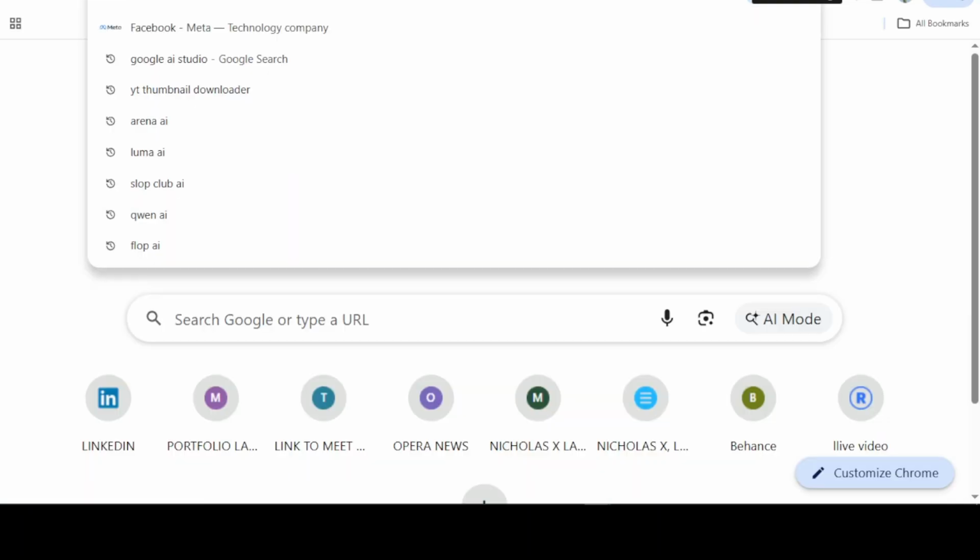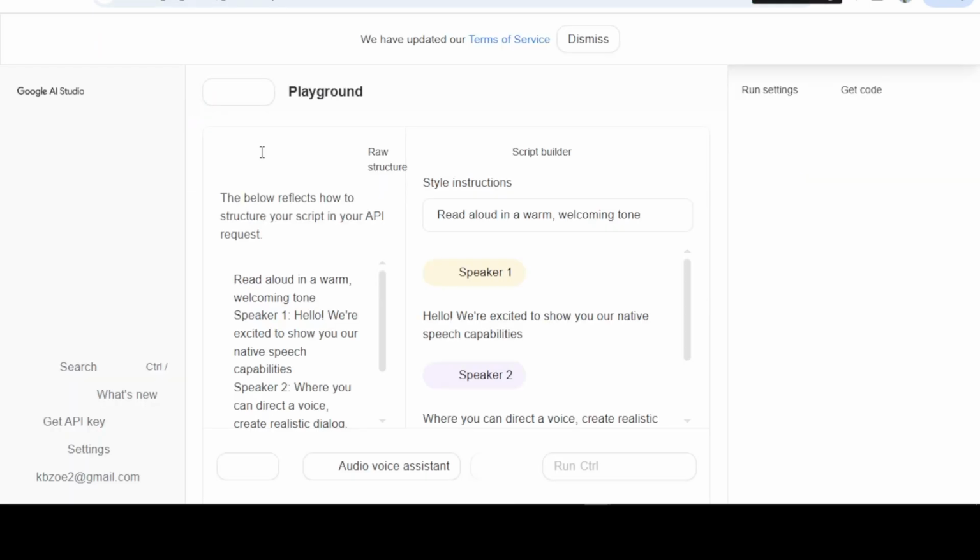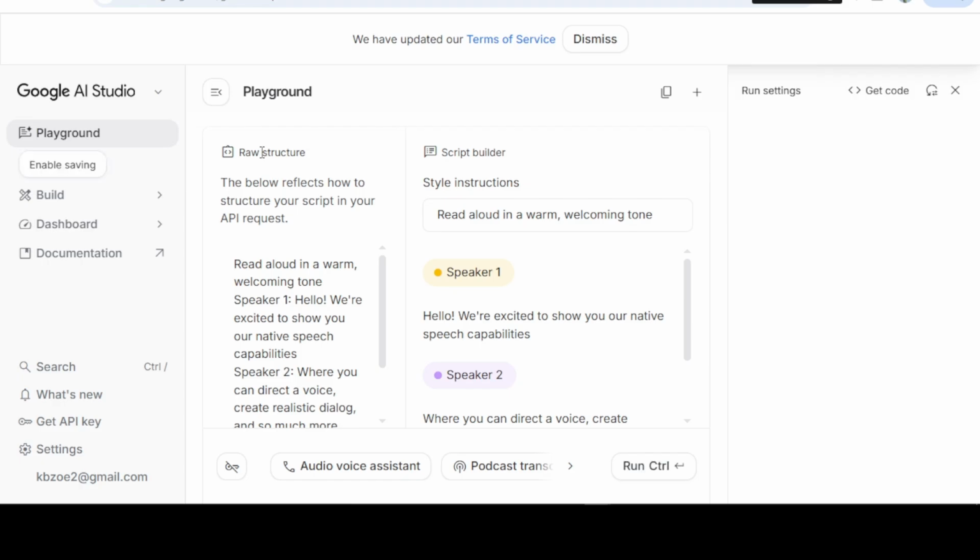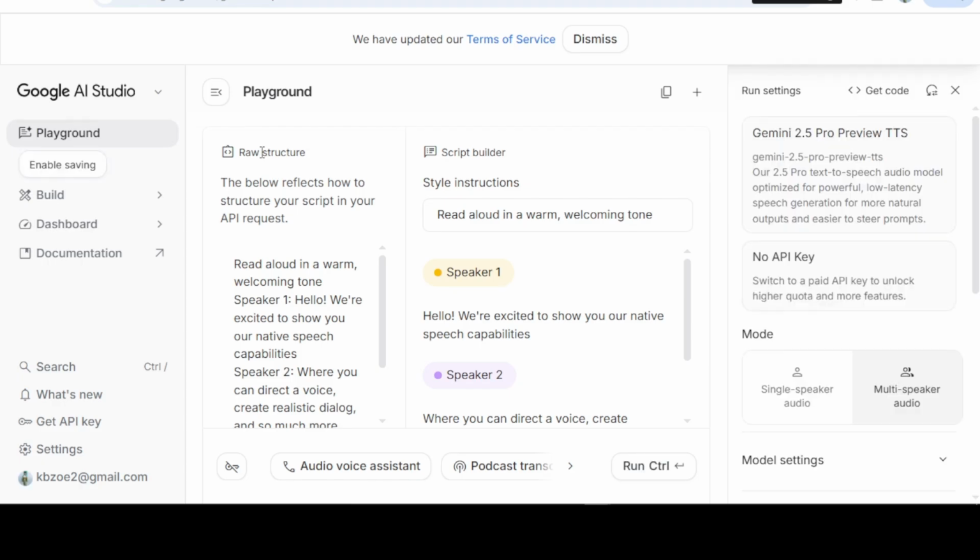I'm going to use Google AI Studio. I'm going to have an interface like this. Now the moment to generate your voiceover, remember you're going to assemble all your images and videos in your editing tool, and you add your voiceover, edit them. If you want to know the detailed way of doing all of these things, let me know in the comment section, because I don't want this video to be too long. That's why I have to cut it this way, but I hope you understand what I'm trying to say.